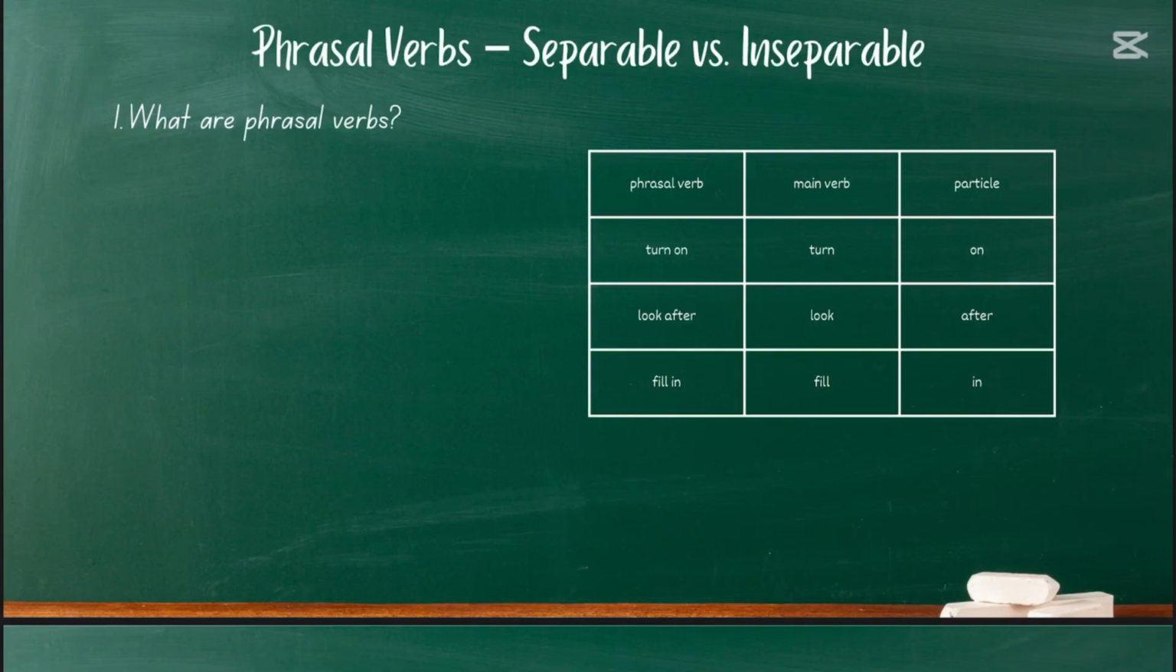First off, let's clear up what phrasal verbs are. These are verbs made up of two or more words, usually a main verb and a particle. Here are some examples. Phrasal verb turn on, where turn is the main verb and on is a particle. The same goes here. Look after. Look is the main verb, after is a particle, or particles are also called prepositions. Let's take an example and work it out.